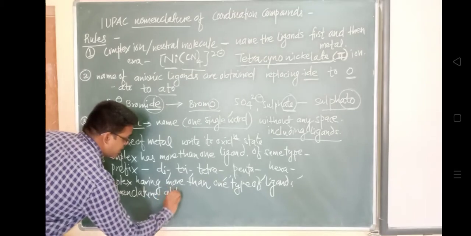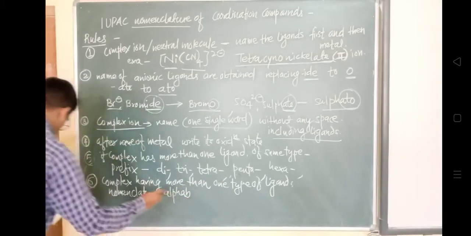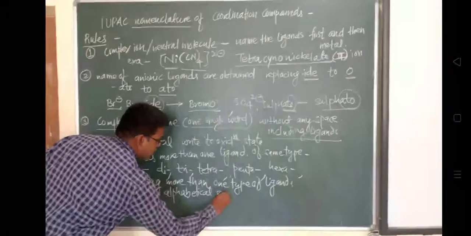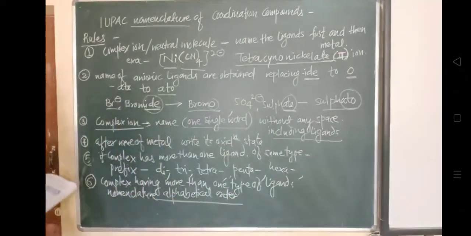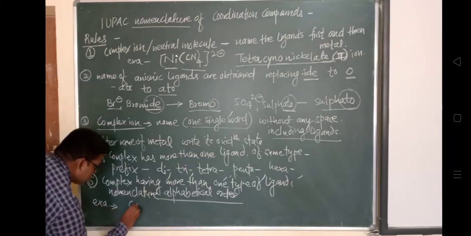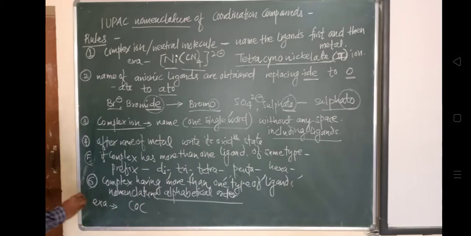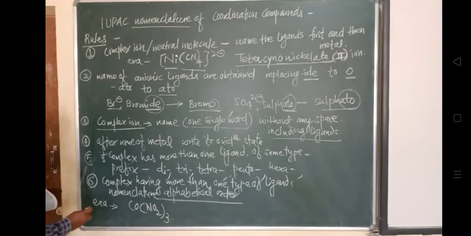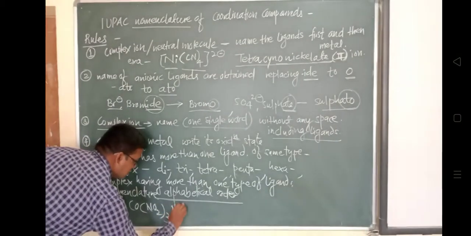We'll see this with the help of an example. Take the example of Co(NO2)3(NH3)3. Have a look at this coordination compound.